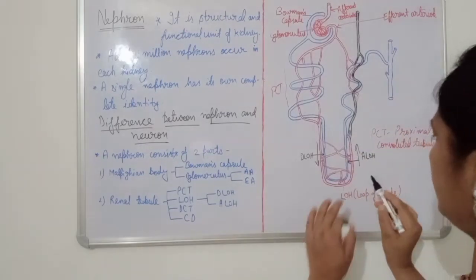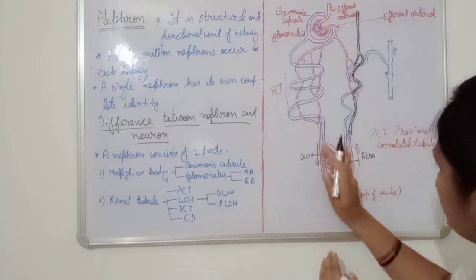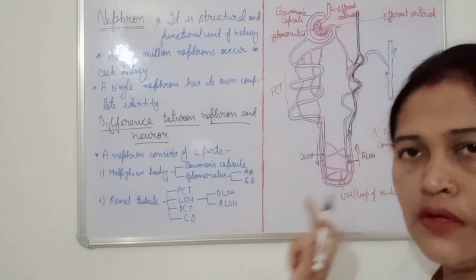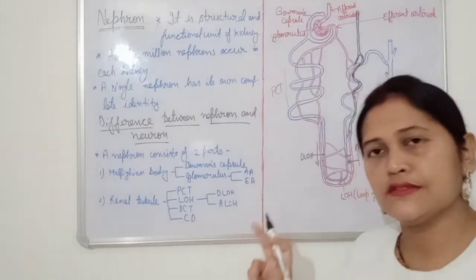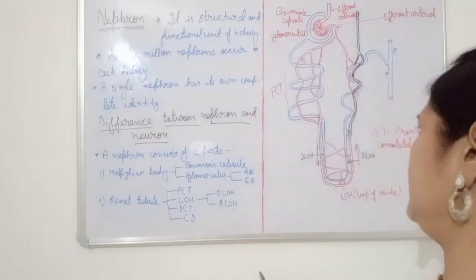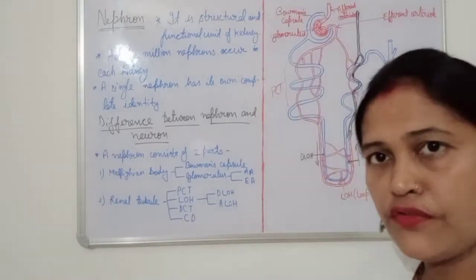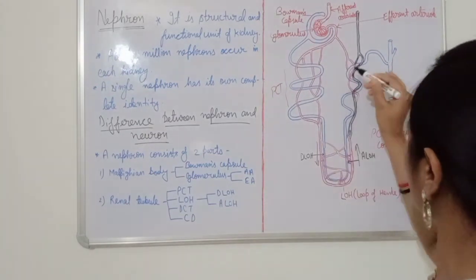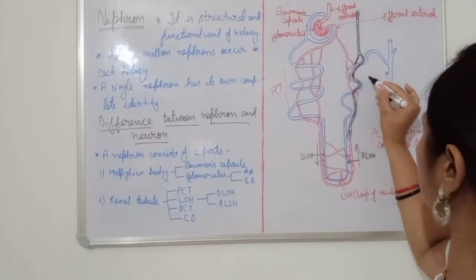Okay, and this total area is known as loop of Henle. It is a U-shaped structure, a loop-like structure. That's why its name is given, loop of Henle. Okay, so now students, no confusion, all of you are understanding. And this region, again, is a tubular convoluted structure.